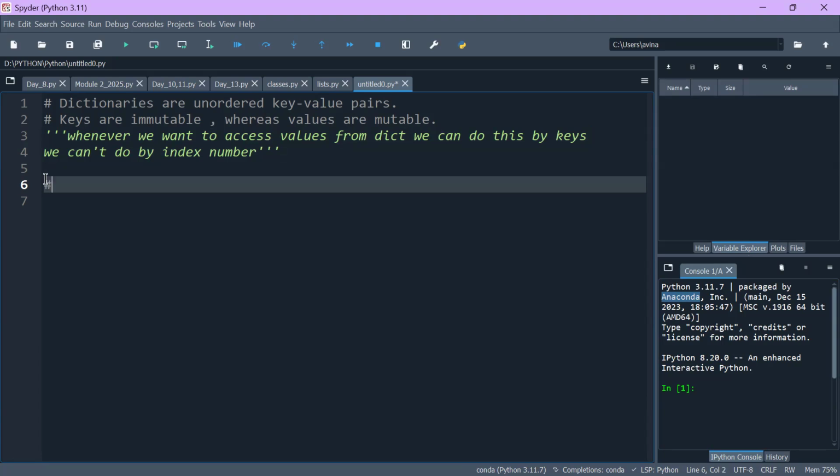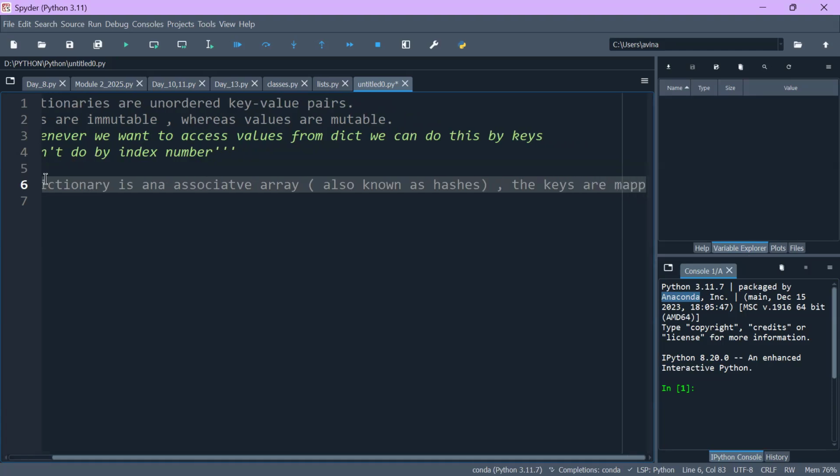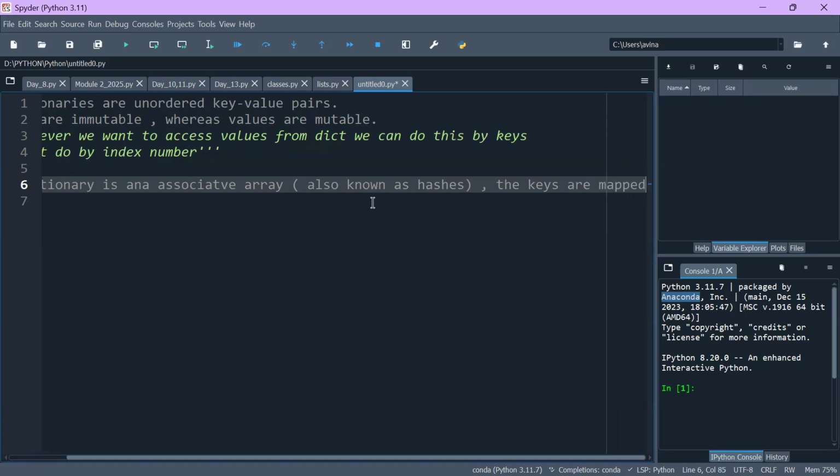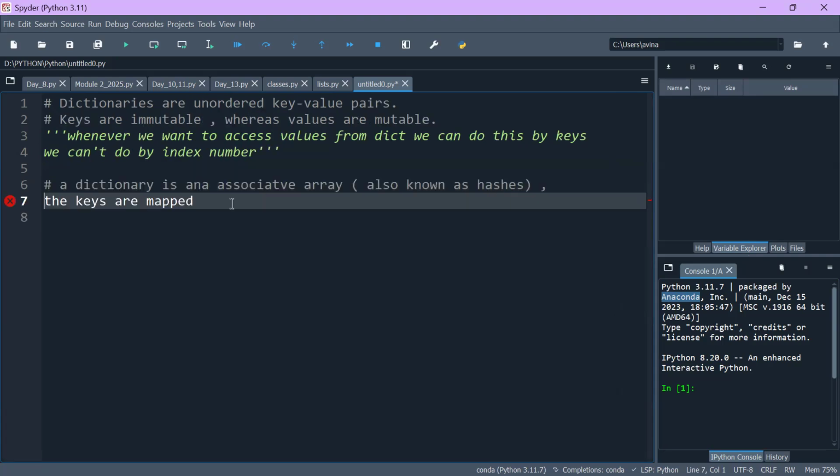And what's the next point? The next point is a dictionary is an associative array, also known as hashes, and the keys inside it are mapped to values.